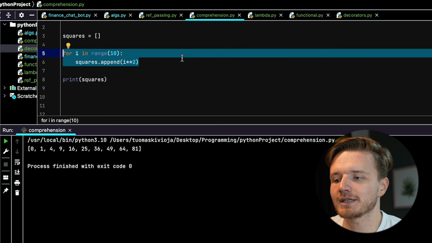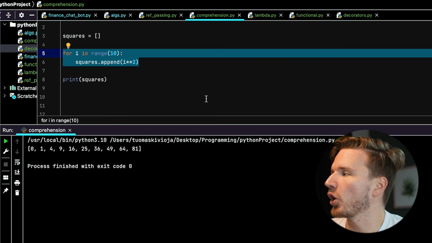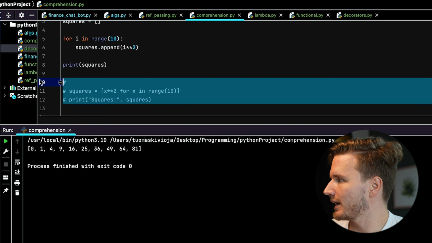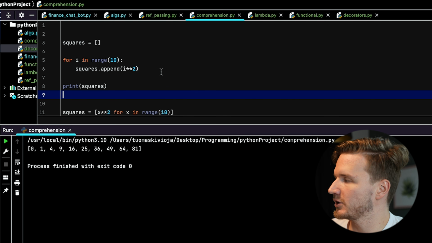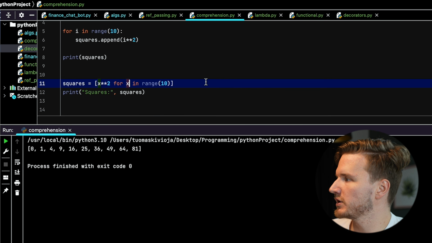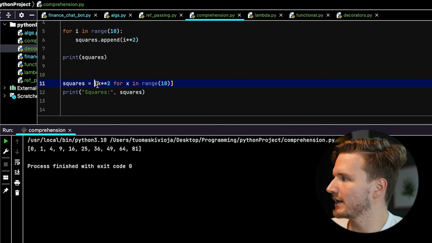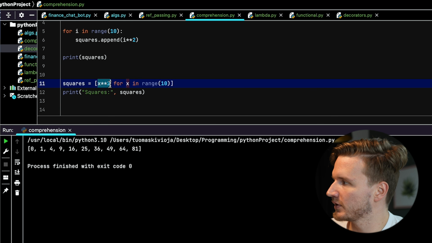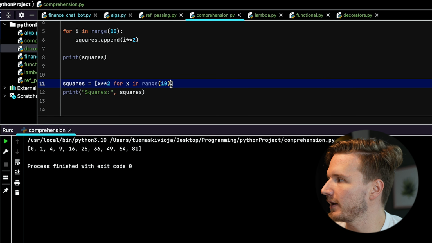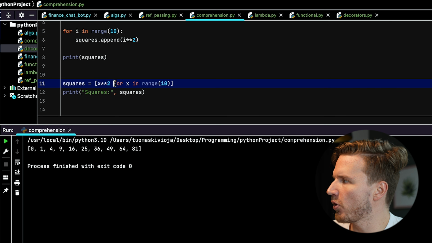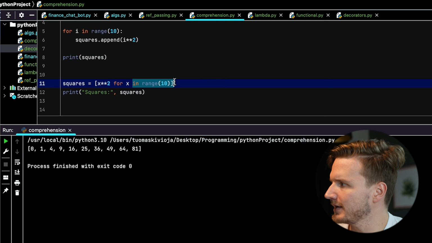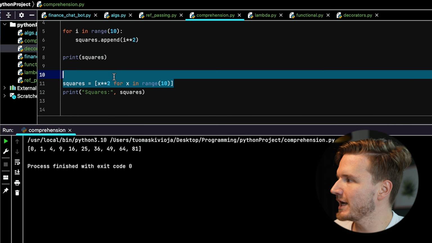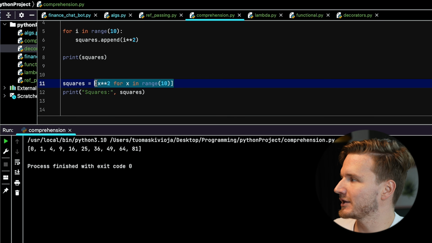So what Python actually has is a syntactic way of doing this a lot more simply, which looks something like this, where essentially what we're doing is, without needing these 3 lines of code in here, we simply have 1 line of code where we have squares, and then inside of it we have a list with x squared for x in range(10). So this is essentially just a syntactic way of doing the same thing right here, where it runs a loop for x in range(10), and then it's going to create a list where every element of the list is going to be this expression right here.